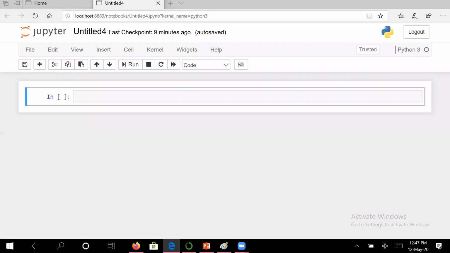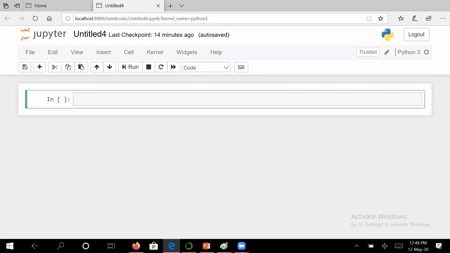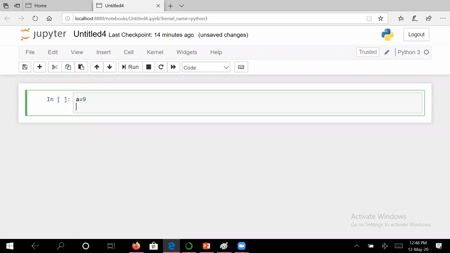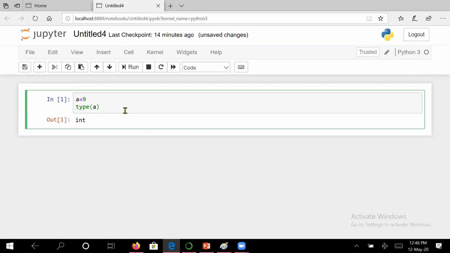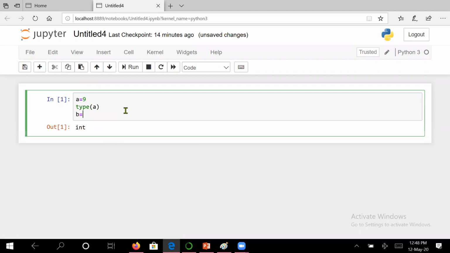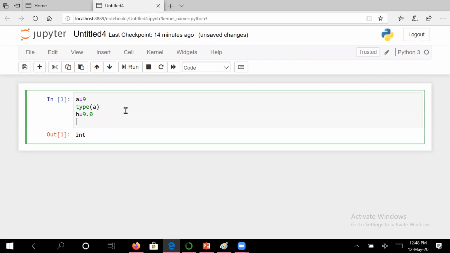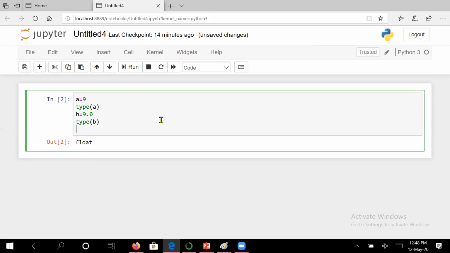Let us move to knowing data types. Suppose I consider A is equal to 9. Let us see what its data type is. You can see here its data type is integer. Suppose I take B is equal to 9.0. In many cases wherever we require precision, we use the float type of values. Let us check it. See, it has shown float. So this way integer and float data types are there.